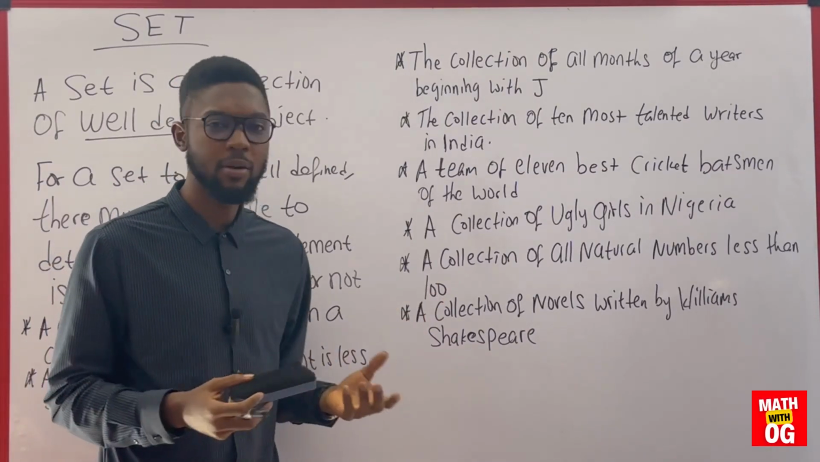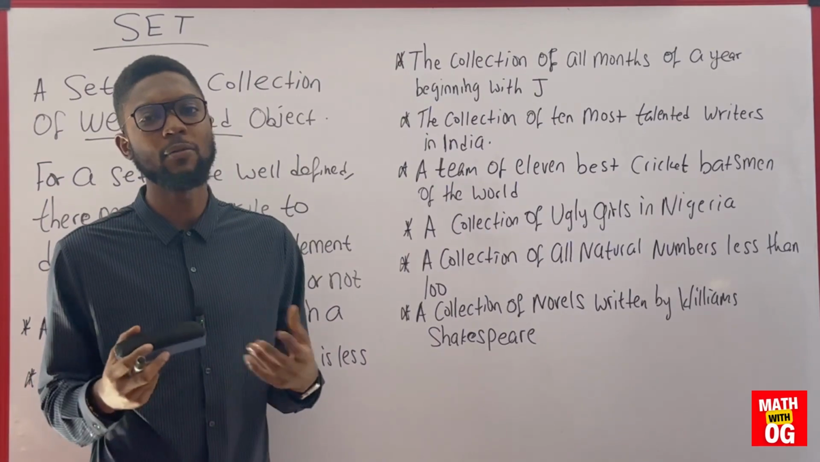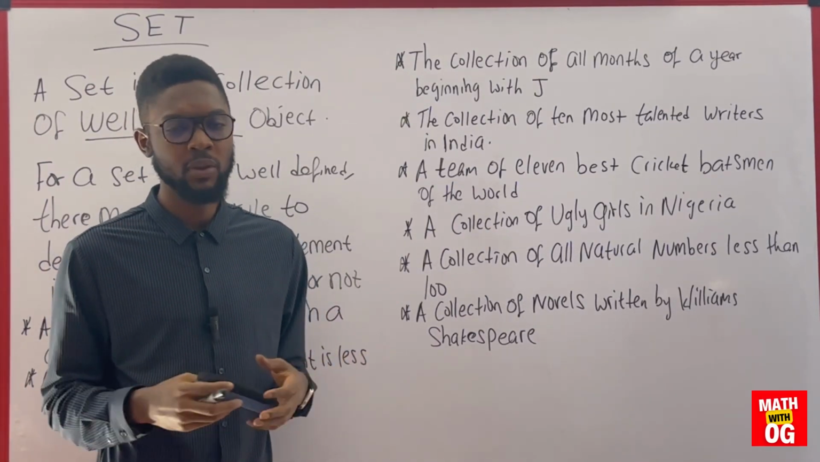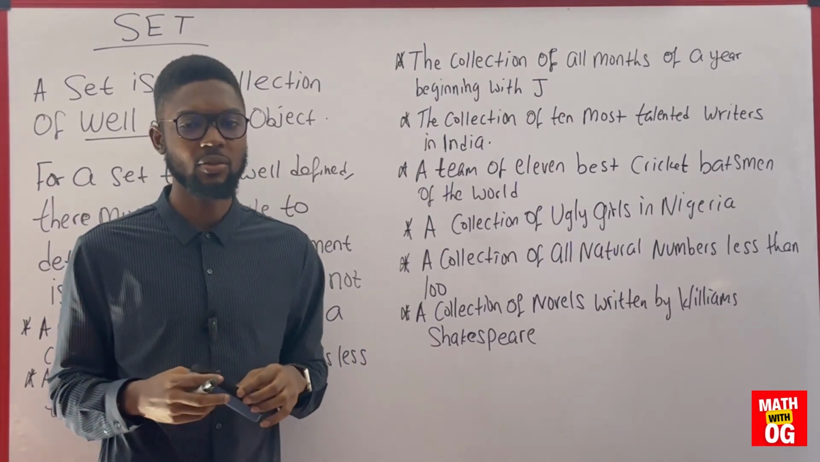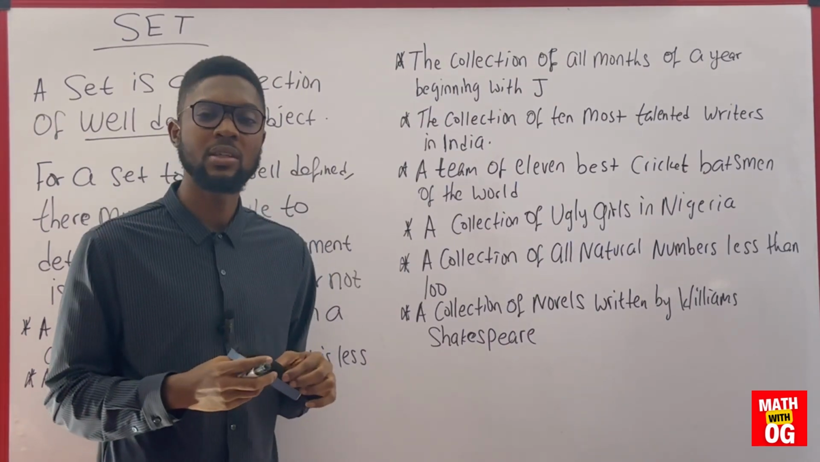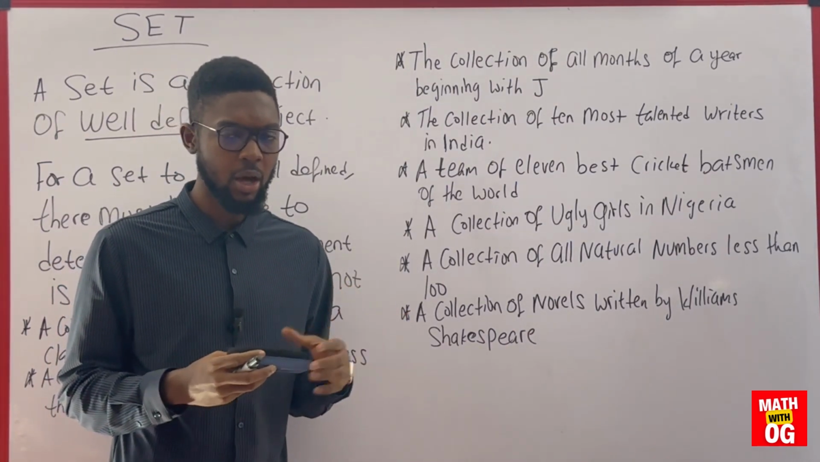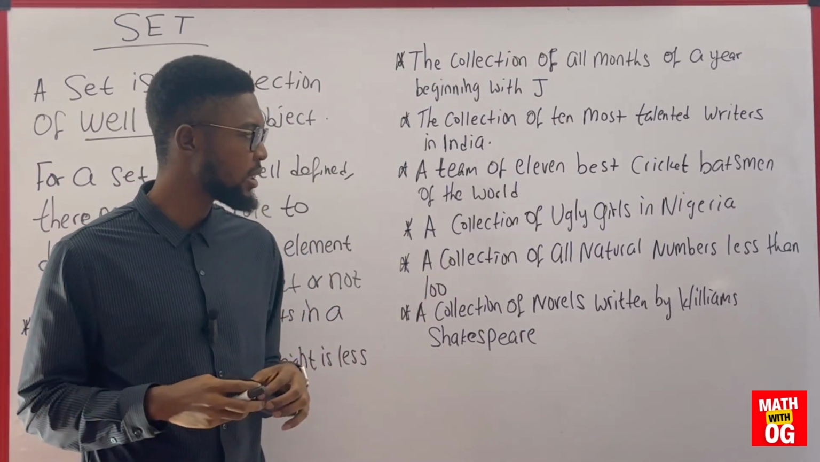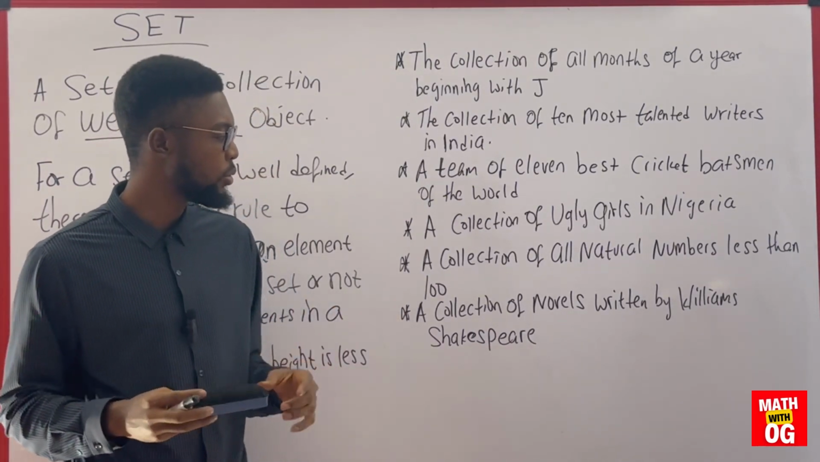Next one, a collection of ugly girls in Nigeria. So this happens to be very funny, because you can't tell if a girl is ugly or not. I know some of you might think that it is easy to tell, but I'll put it to you that it's not as easy as you think, because that person you consider to be ugly will actually get married. That means her husband found her to be very beautiful. So you cannot tell if a girl is ugly or not. What you consider ugly, another person considers beauty.